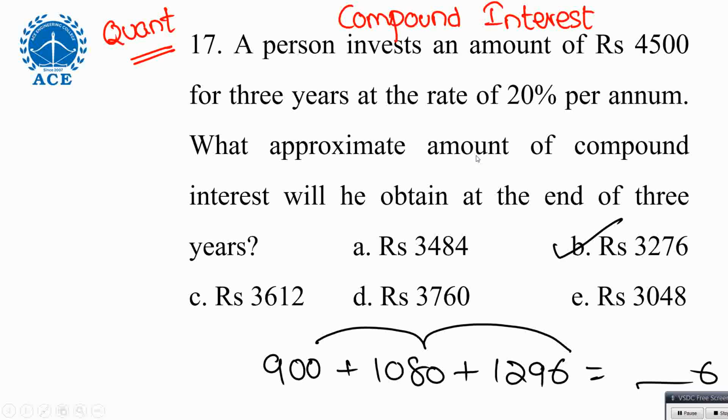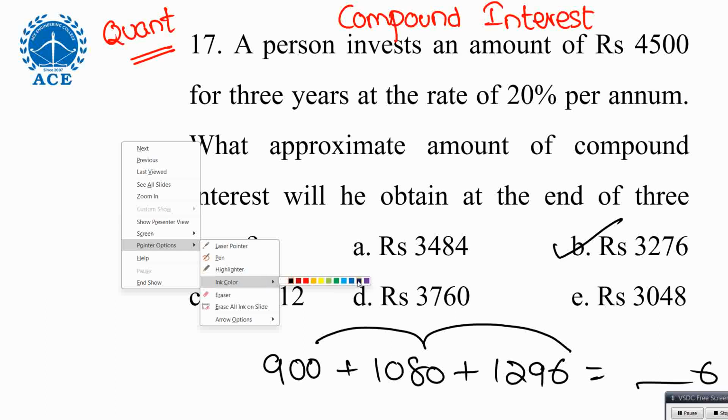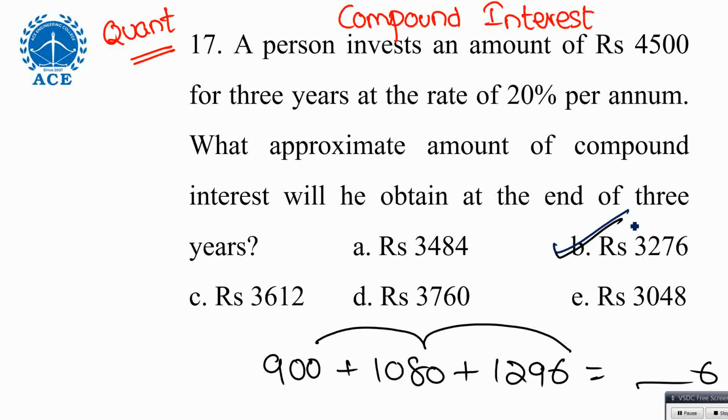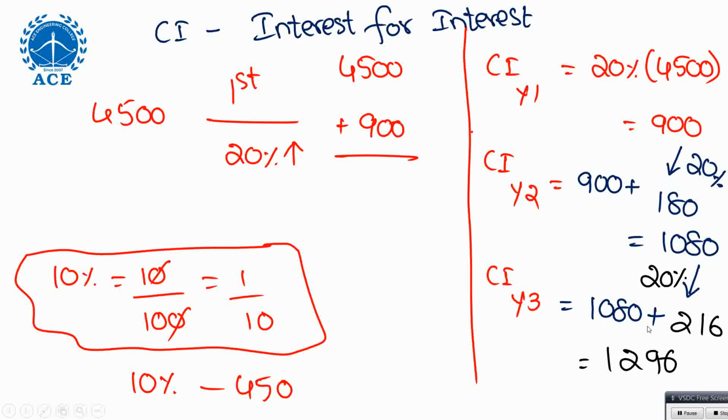No, sir, I want the formula method. I'll explain that also. Specific to women, you have a lot of memory power, so we'll give that memory related, formula related approach also. Fine. So units place is 6 here. Sum of units places only you can check. See, first year, second, there are many methods.